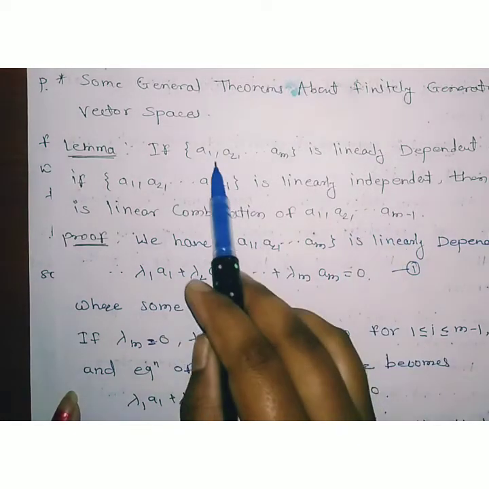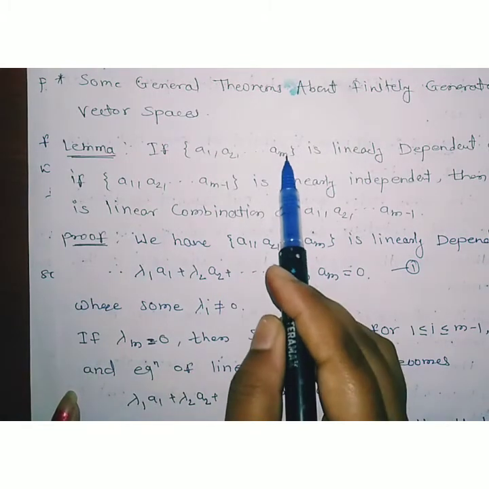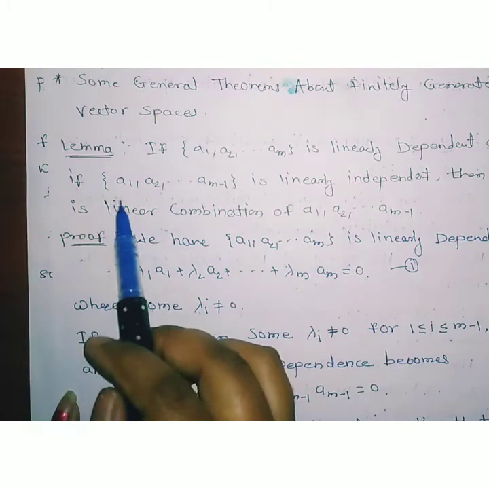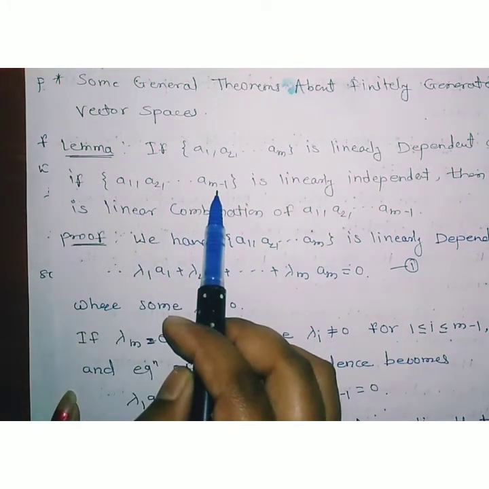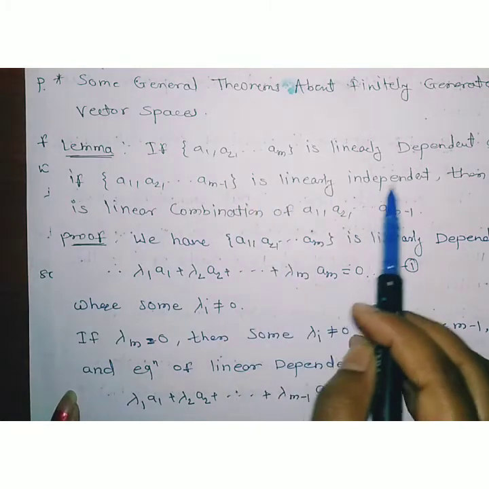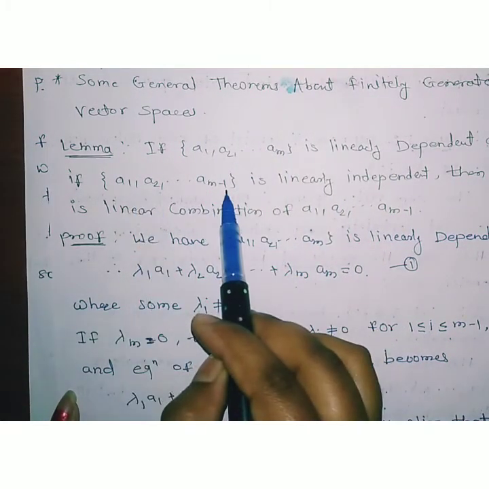That is, if we have a set of m vectors which are linearly dependent, and we remove the last vector am, and the remaining set a1, a2, ..., am minus 1 is linearly independent, then this last vector is a linear combination of these vectors.